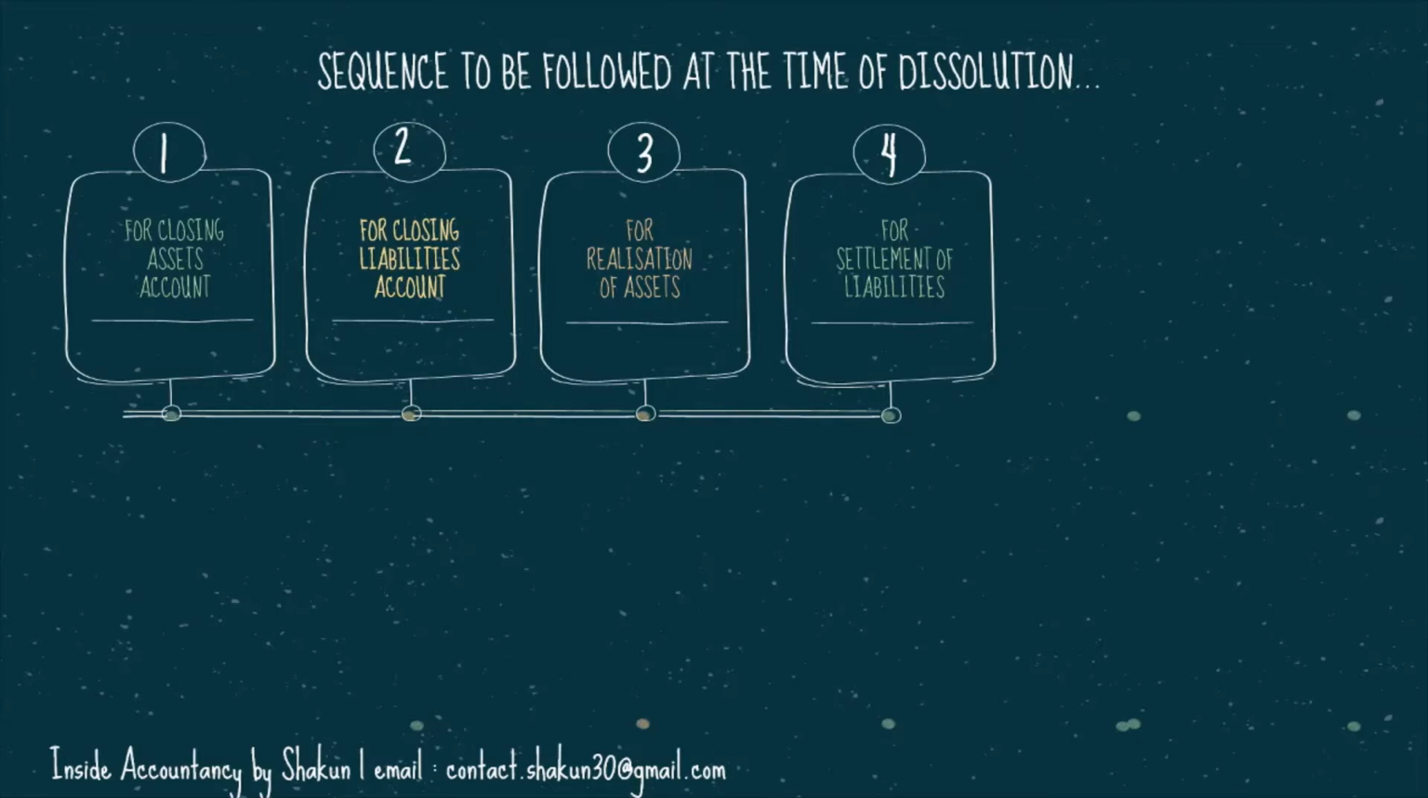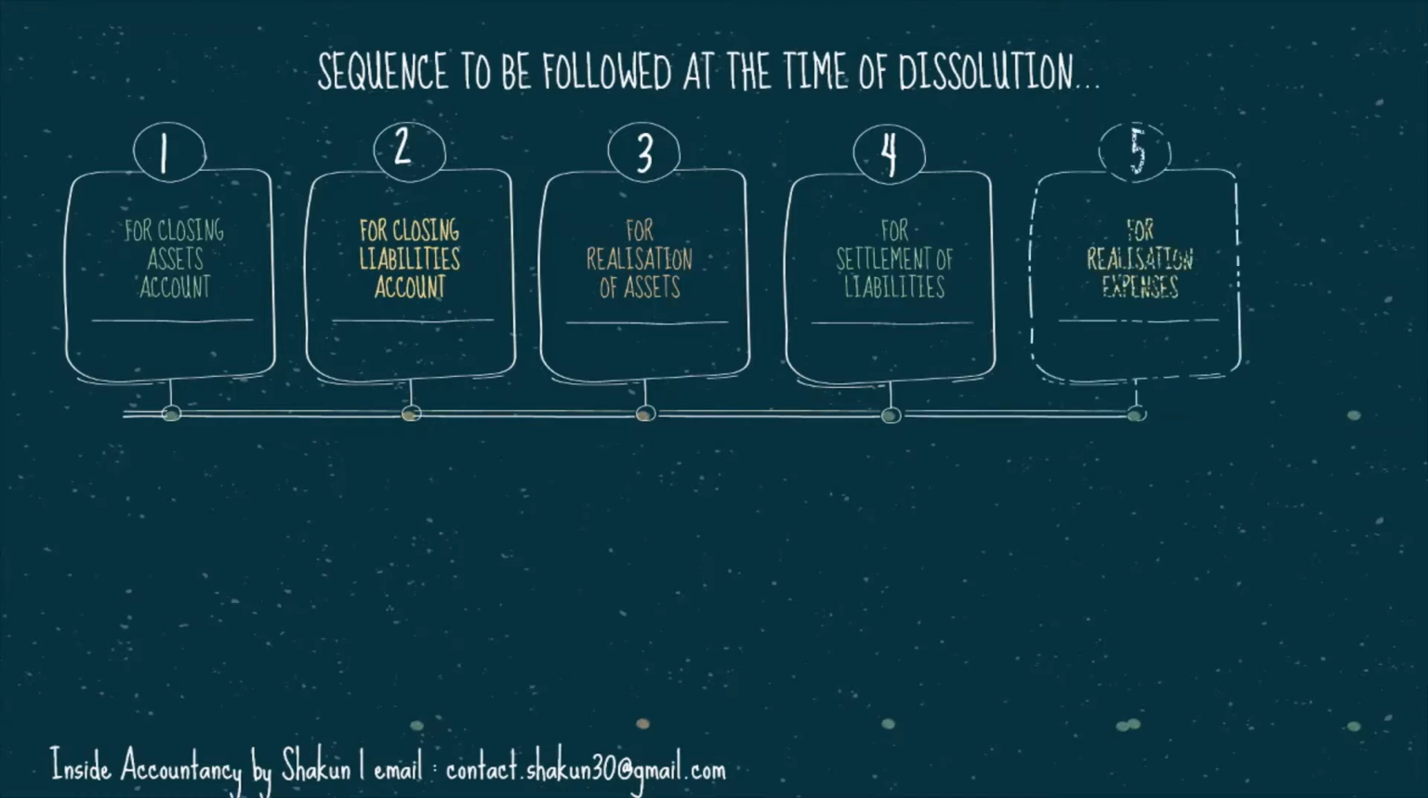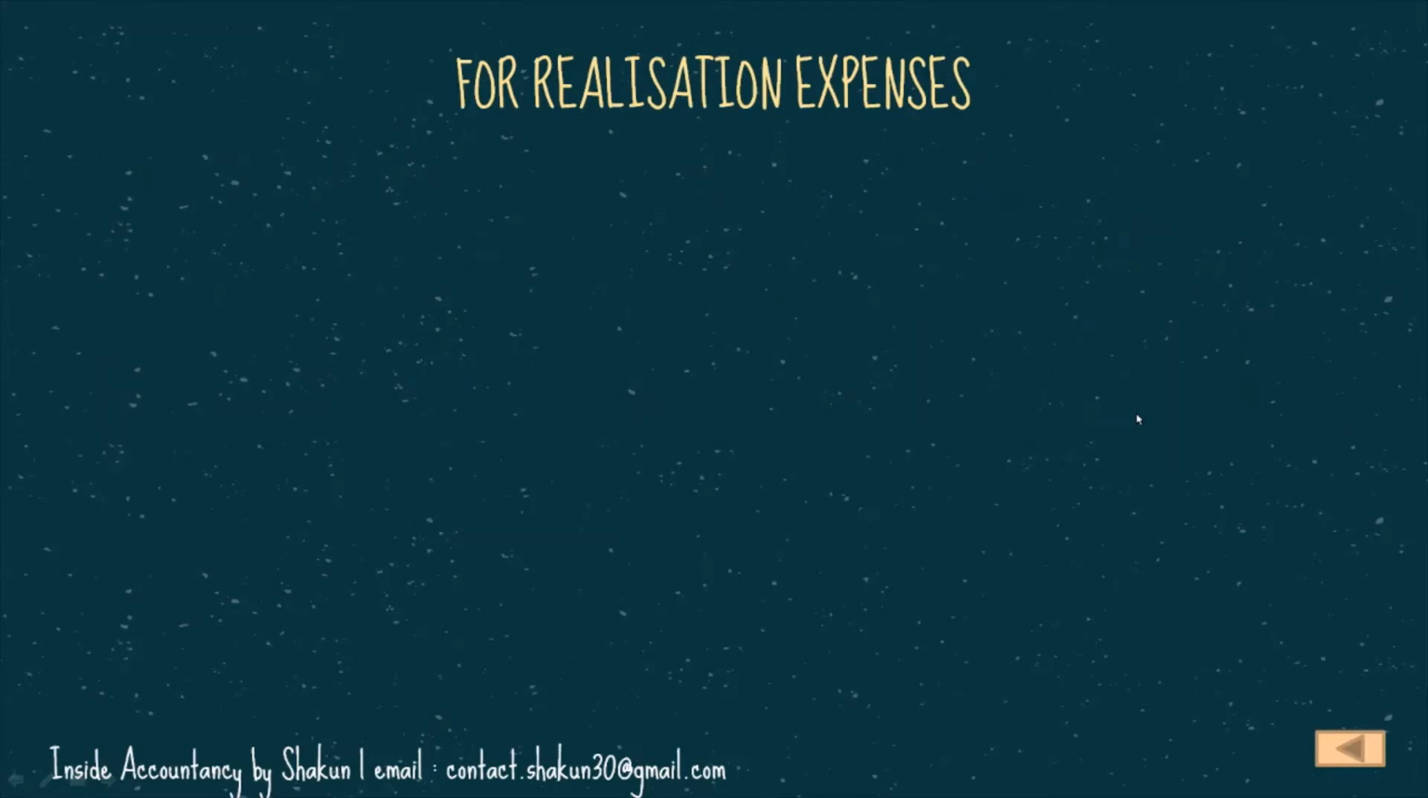So after we close the assets, close the liabilities, realize the assets and settle the liabilities, there are also certain expenses that are there at the time of realization. At the time of dissolution, there may be certain expenses which need to be accounted for. So let's see what the journal entries are in case of realization expenses. For realization expenses, there are certain cases.